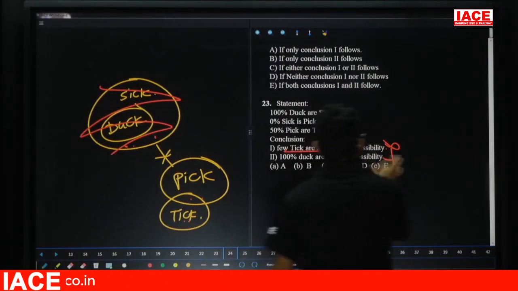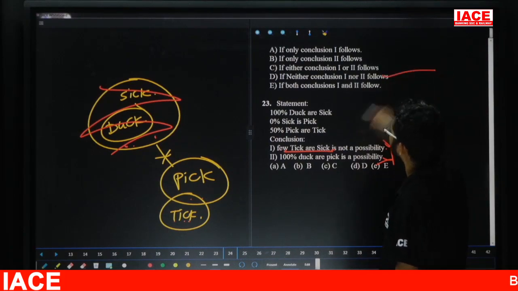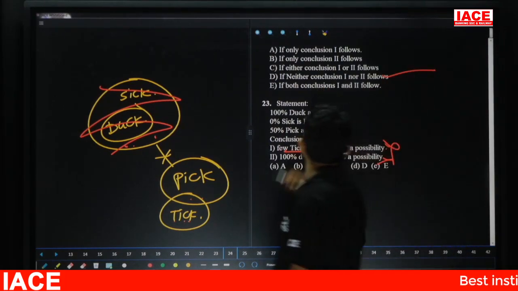Wrong. Then answer is what? Both are wrong. Both are wrong means answer is what? Neither one nor the other. Answer is what? Option D.